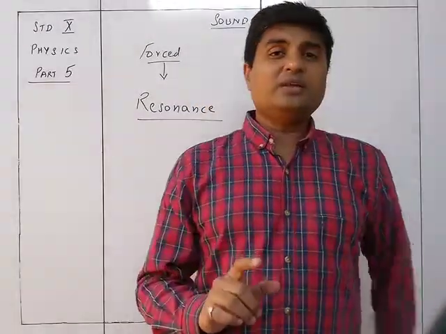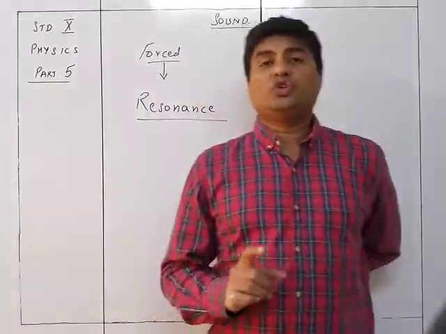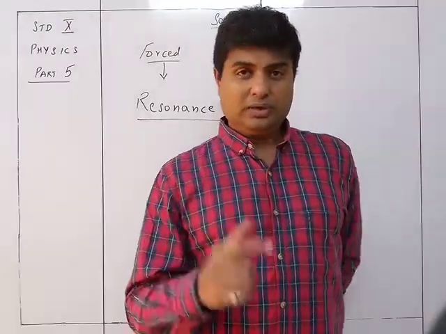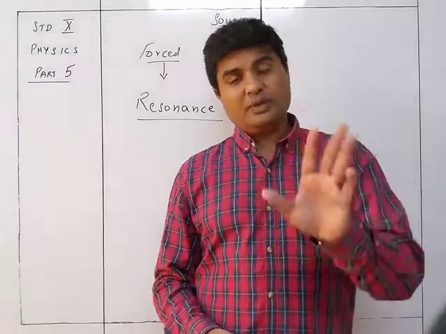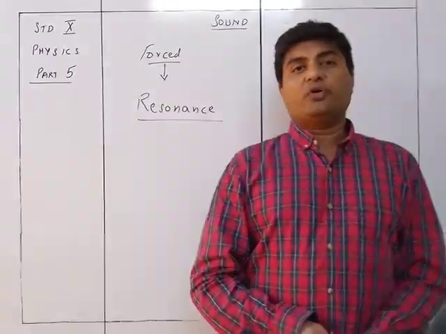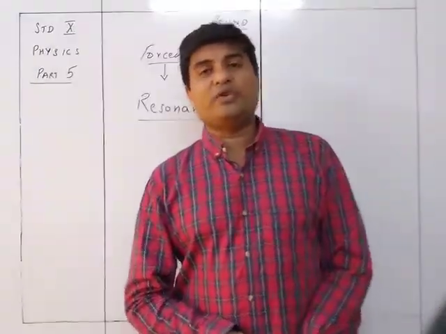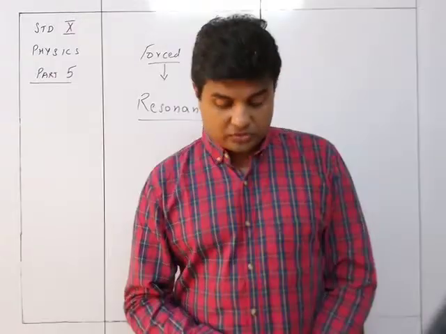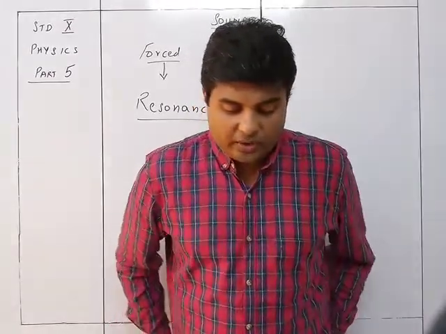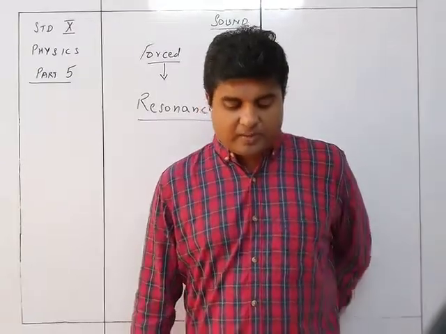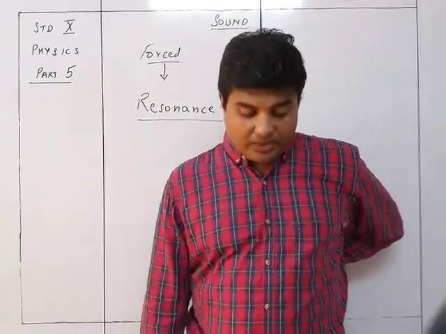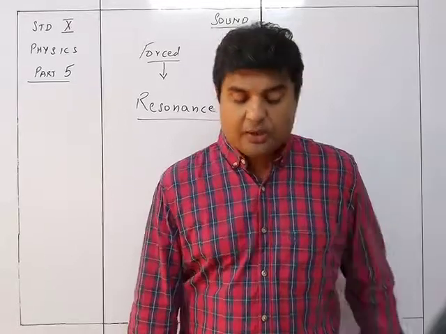So resonance के लिए first condition is that there should be force vibration, and what is the second condition is that the force vibration should be such that the application of the periodic force will be exactly equal to the frequency of the natural frequency of the body. So that is the condition for resonance that it will be under force vibration, and the frequency of the applied force is exactly equal to the natural frequency of the vibrating body.